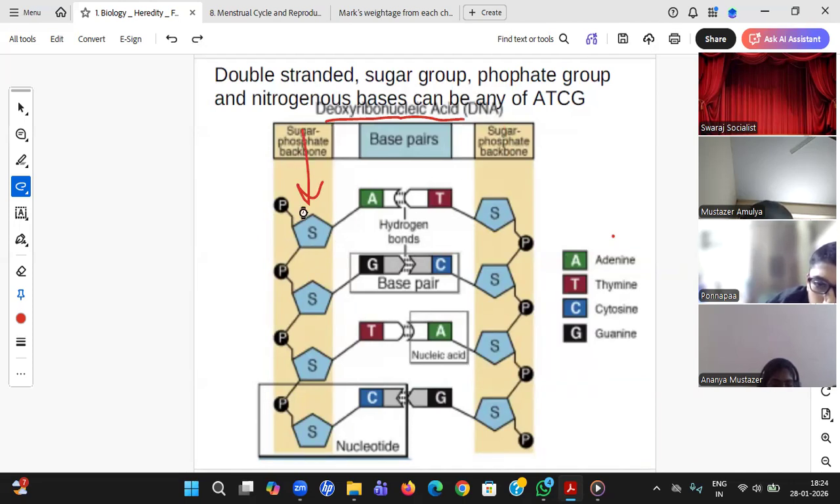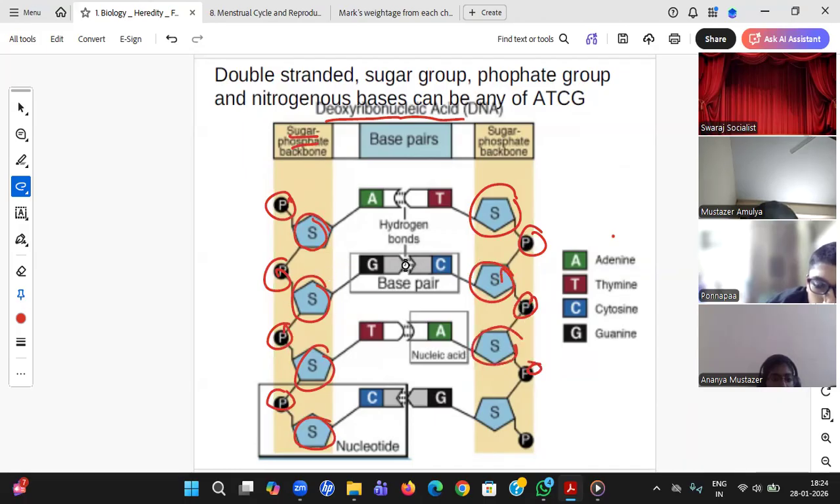And what are those threads made up of? Sugar group, phosphate group, sugar group, phosphate group. This side also sugar group, phosphate group. How are they both connected? They are connected with the nitrogenous bases A, T, C, G. Okay, you don't require this information at all.